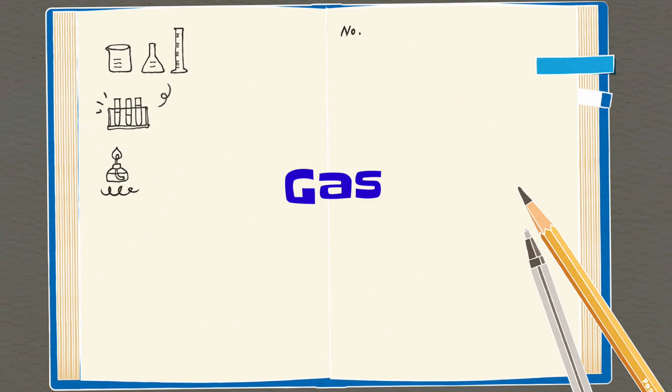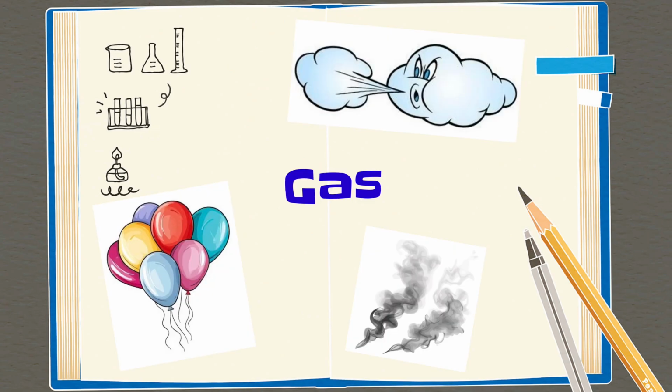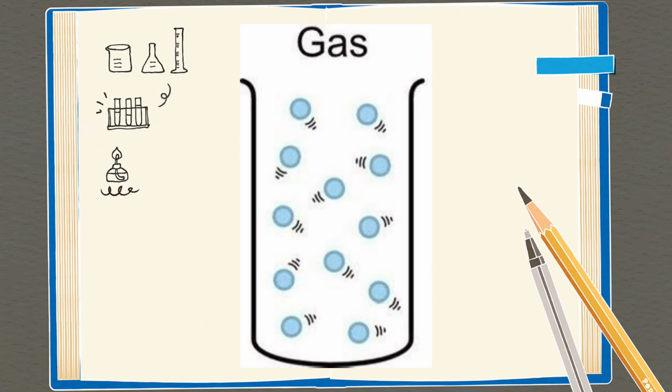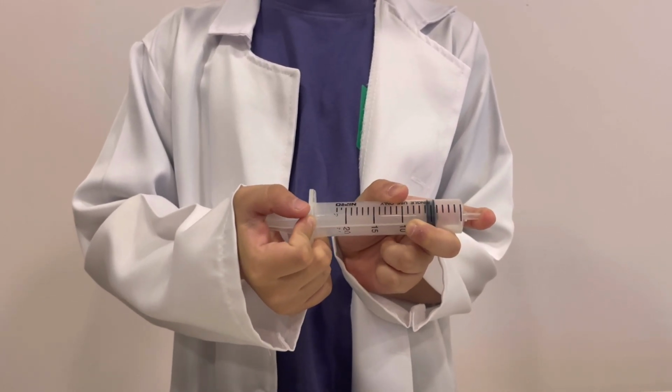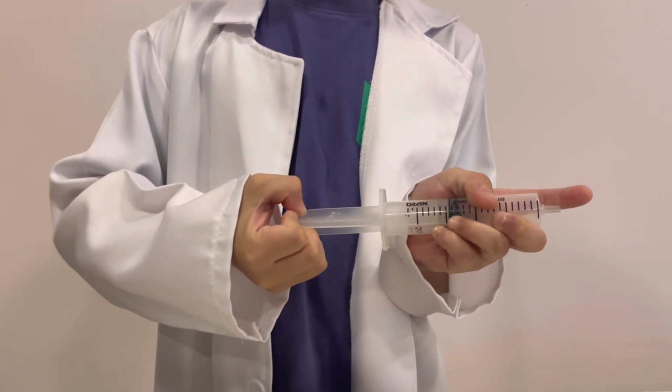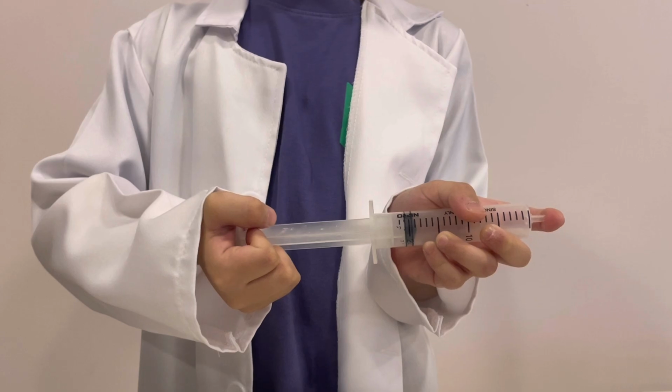Lastly, the gas state of matter. The air, fumes, and the helium used to fill balloons are examples of gases. Gas matter has neither a definite shape nor a definite volume, and it can be compressed. Gas molecules are well separated and can move around freely in the remaining space. For example, when air in a syringe is pressed or expanded by pushing or pulling the plunger, it can be pushed or pulled easily.